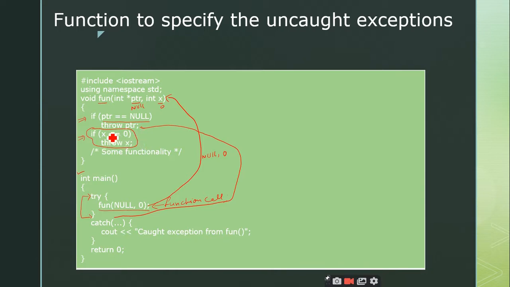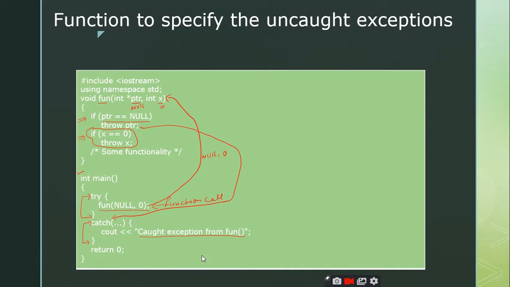So this is just to explain how this throw can be written inside the function. Once this throw has been executed, it will go and execute this catch block. What is this catch block called? Default catch block, right? We can say it is a default catch block. Therefore it is going to catch the pointer here and execute this caught exception from fun, which is nothing but a function.